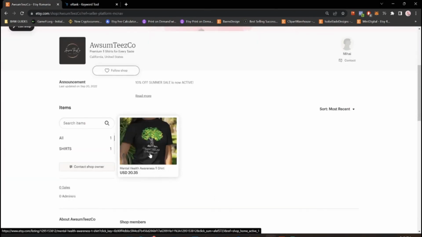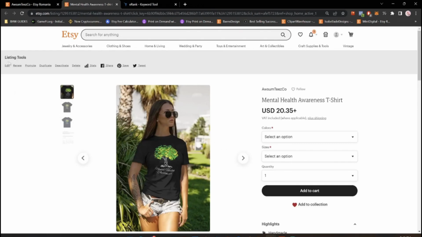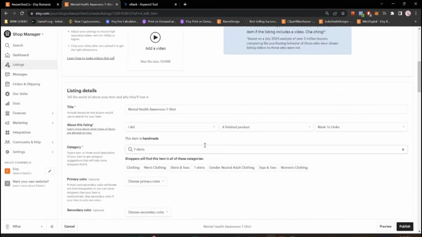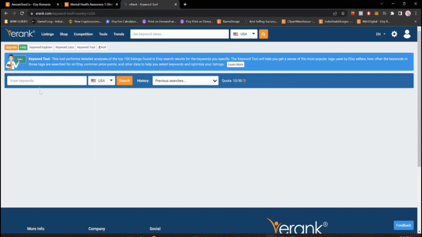So we have a mental health awareness shirt. I will just select it and click on Edit in here. And let's optimize this one. So we go on erank. I will just type whatever the design says. So we have mental health awareness shirt.